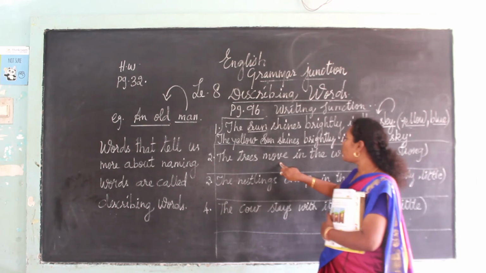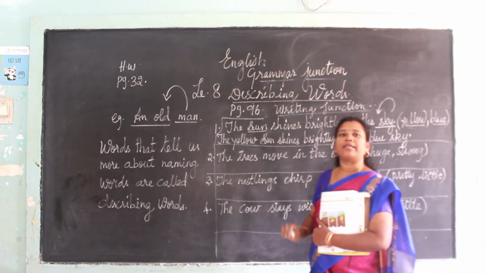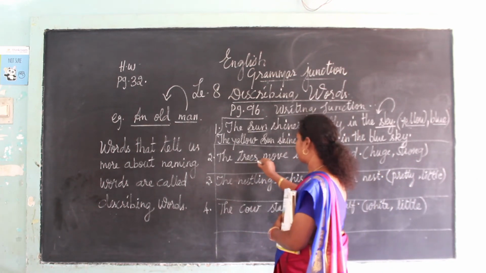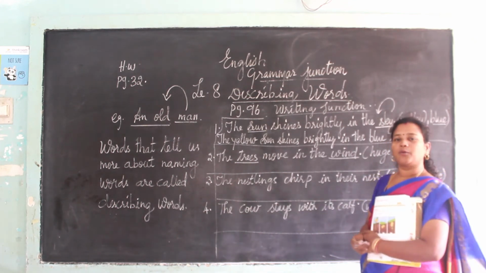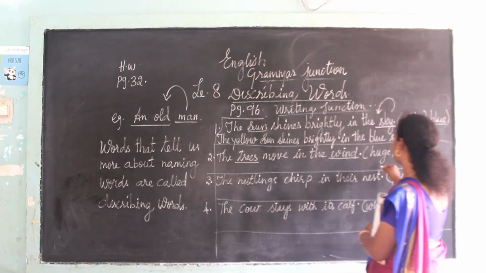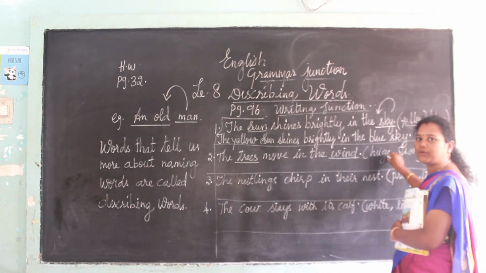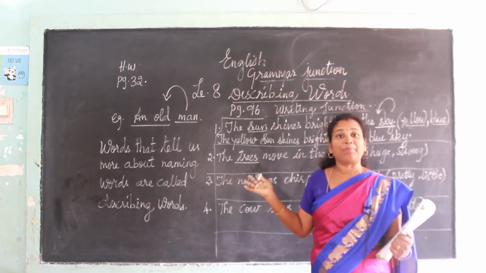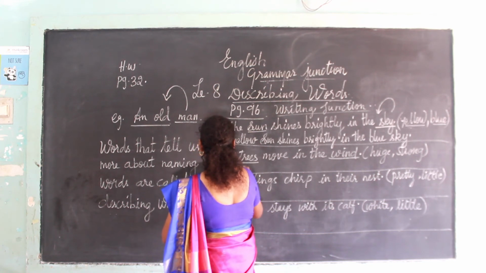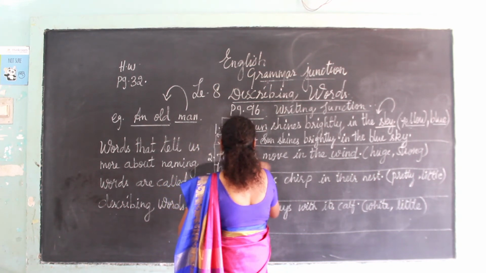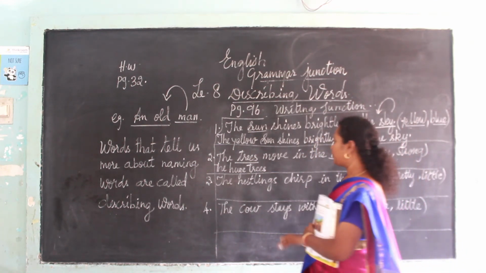The trees move in the wind. So what is the naming word? First you find out the naming word. Trees move in the wind. These two are naming words. So now what is the word given here? Huge and strong. Where will the huge come? Huge trees. So write down the huge trees. What I have written here? The huge trees. The tree is very huge.